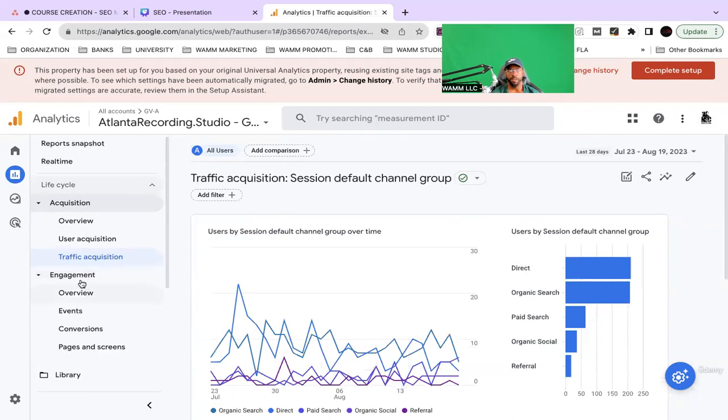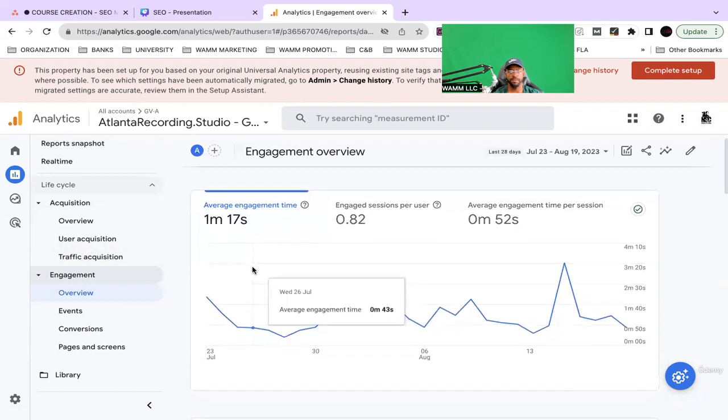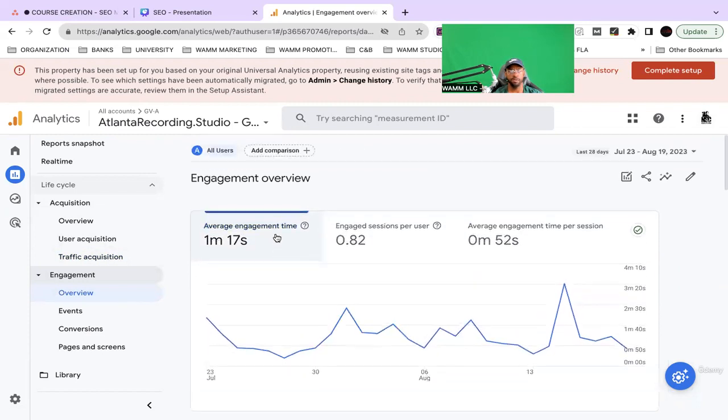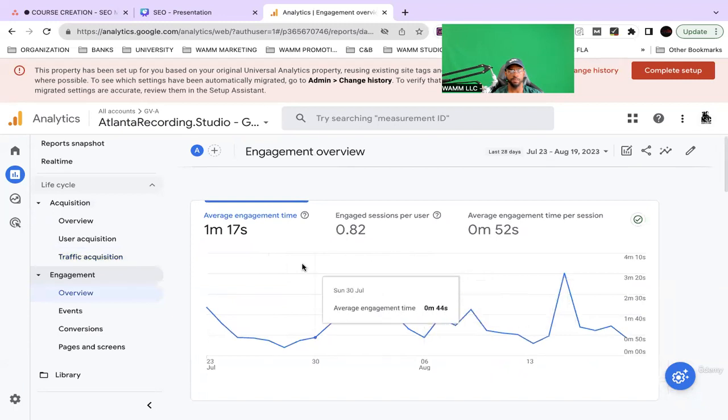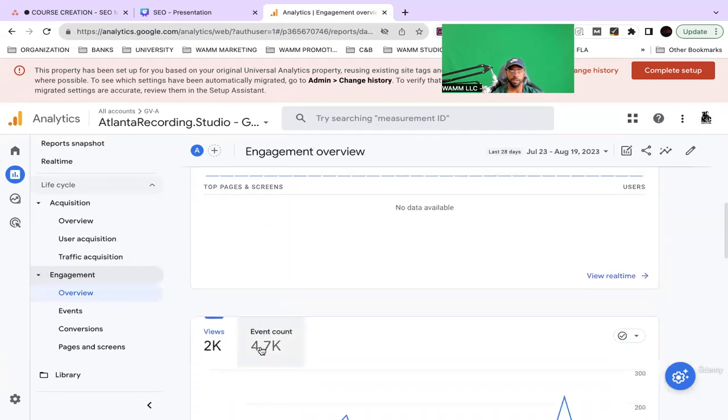So now you can go to the engagement section. The engagement section gives me a bigger chart of what we were seeing earlier about the average engagement rate. It's breaking it down: engaged sessions per user, average engagement time per session. So it's giving me a little more detail, right? And then it's breaking it down by day. By day, it gives me an average of how long people are on the phone, right? So that's some great information as well.